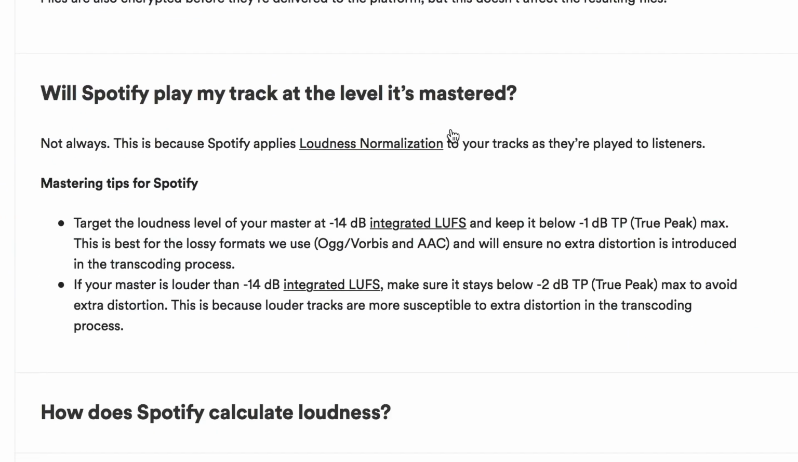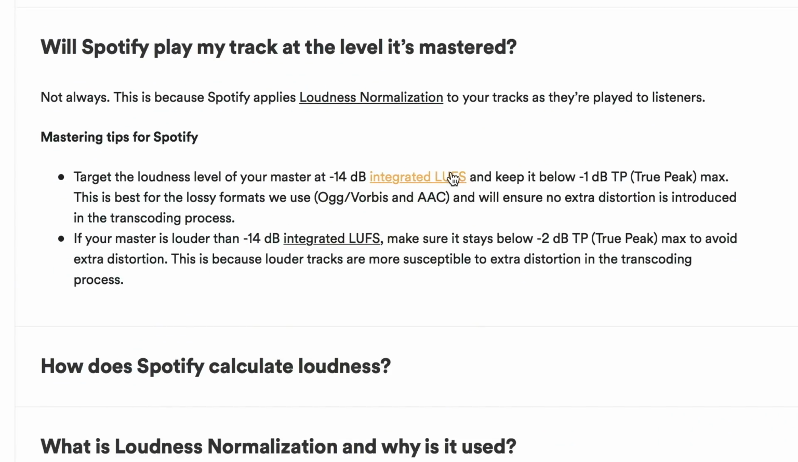So loudness normalization, you can't look at mastering without truly understanding loudness normalization, turning loud tracks down and quiet tracks up, so that the listener hears them all at the same loudness, which is, of course, a better user experience. Mastering tips for Spotify. This is very important now. Target the loudness level of your master at -14 dB integrated LUFS. So, generally speaking, Spotify works at -14 integrated LUFS.